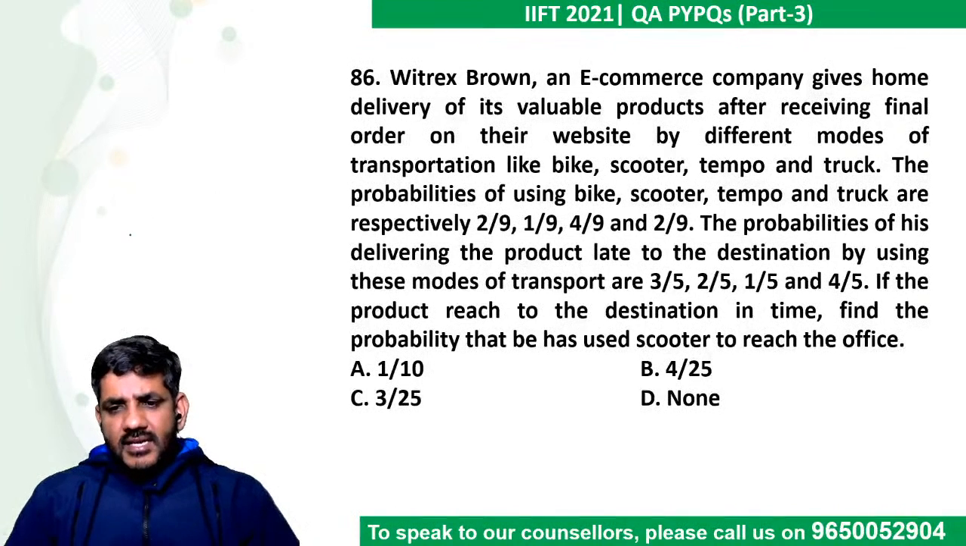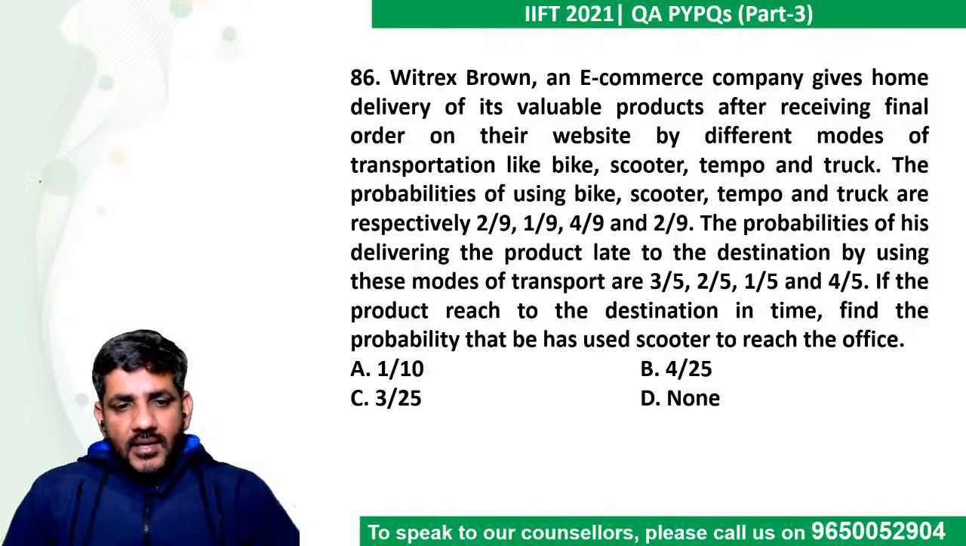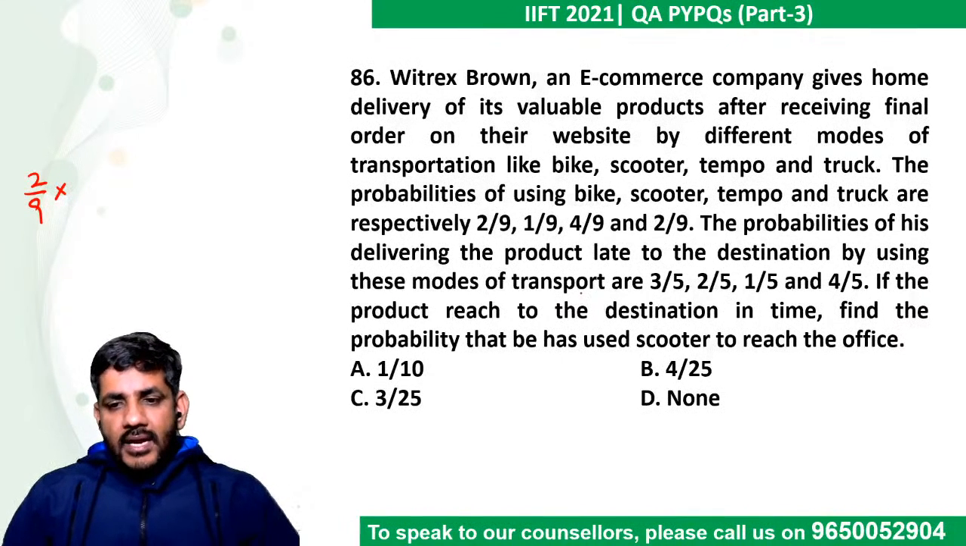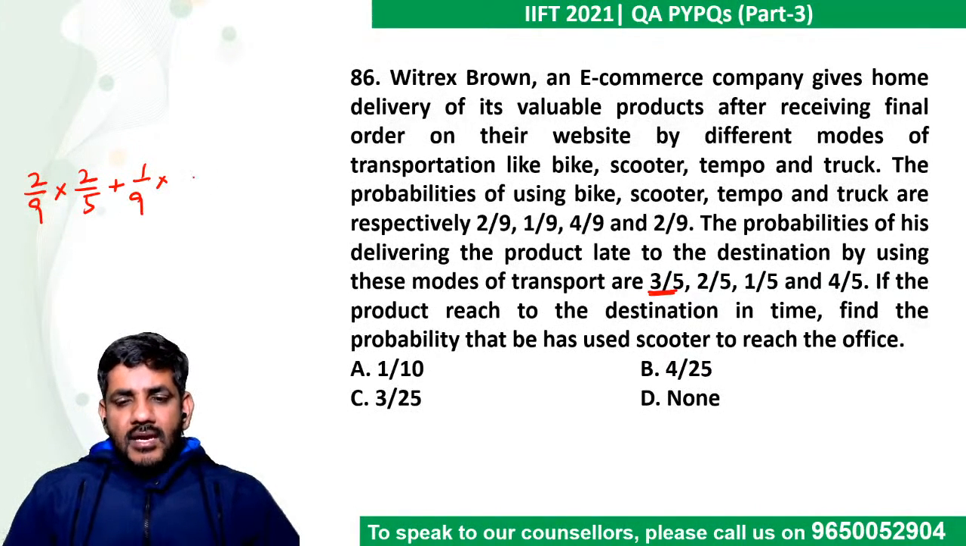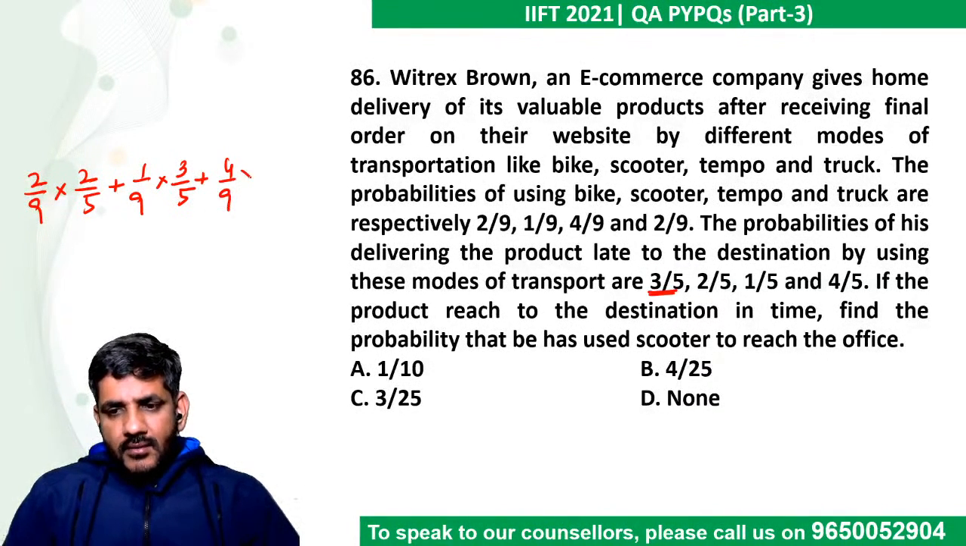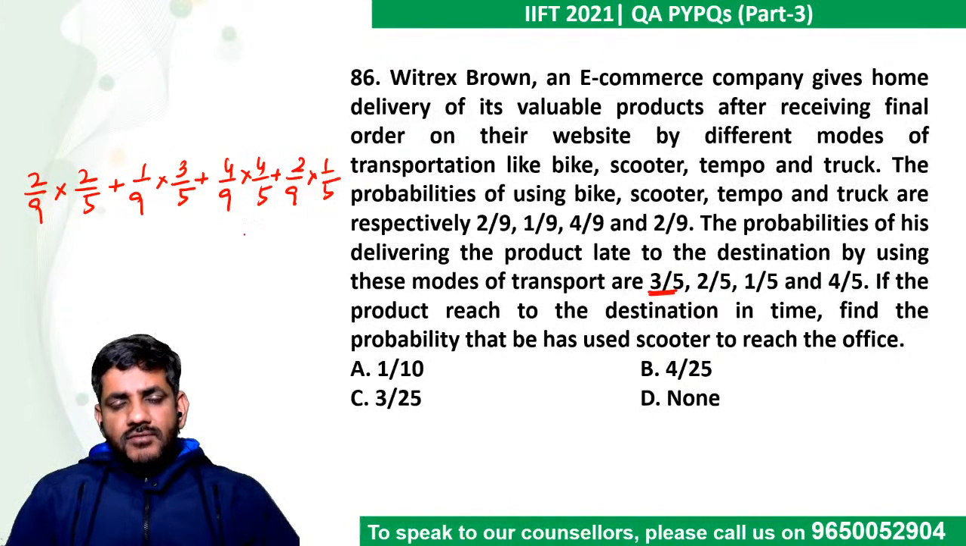If it has reached in time, so either it went by a bike, probability is 2 by 9, and being late by bike is 3 by 5. So reaching on time is 2 by 5. Or he used a scooter 1 by 9. Being late is 2 by 5. Reaching on time is 3 by 5. Or by tempo, which is 4 by 9. Being late is 1 by 5. Being on time is 4 by 5. Or by truck, that is 2 by 9. Being late is 4 by 5. Being on time is 1 by 5.